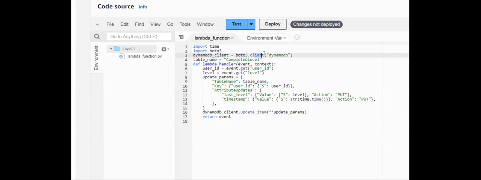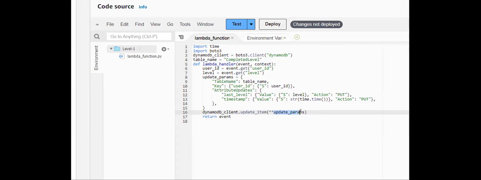By using that client function, I'm connecting to my DynamoDB. And to connect to my table, here you can see what I'm using: DynamoDB client dot update item. By using this command, we can update the items present in our DynamoDB table.